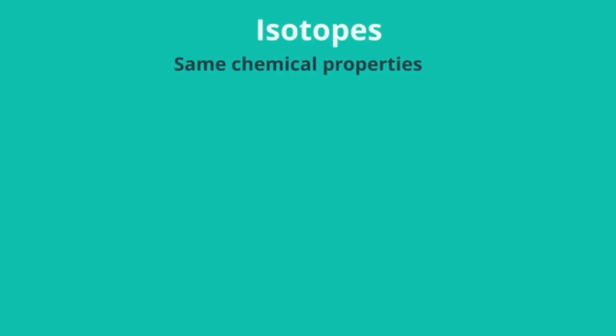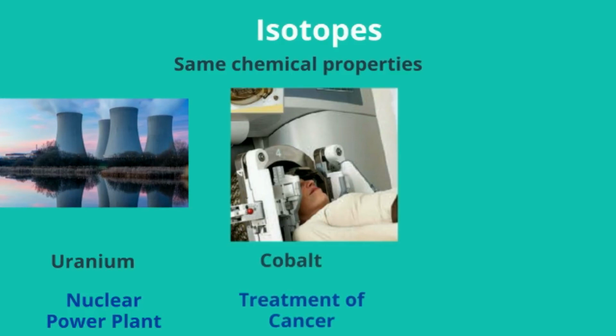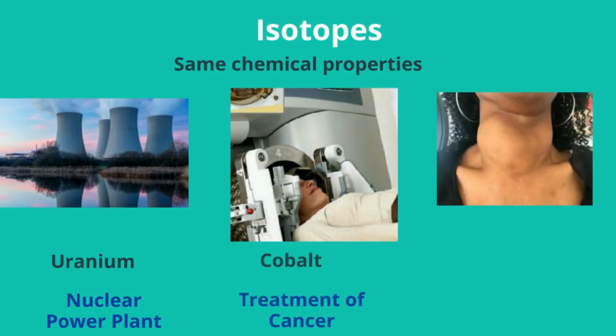The chemical properties of all the isotopes of an element are the same. This is due to the presence of the same number of electrons. Some isotopes have special properties which were found to be useful in various fields. For example, an isotope of uranium is used as fuel in a nuclear reactor. An isotope of cobalt is used in the treatment of cancer. An isotope of iodine is used.